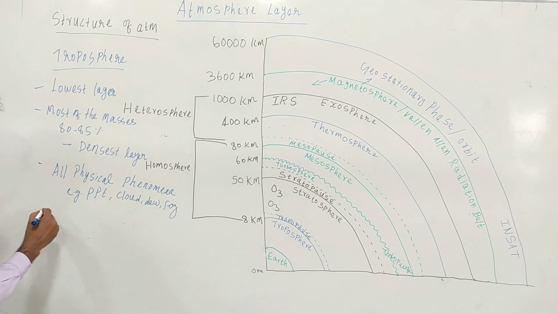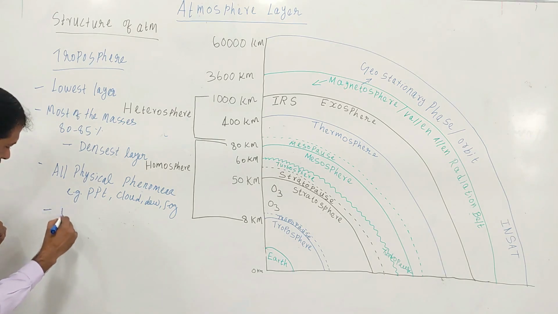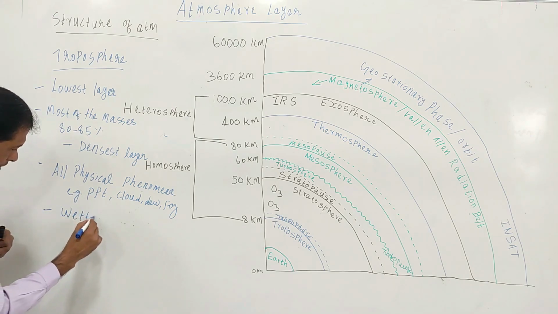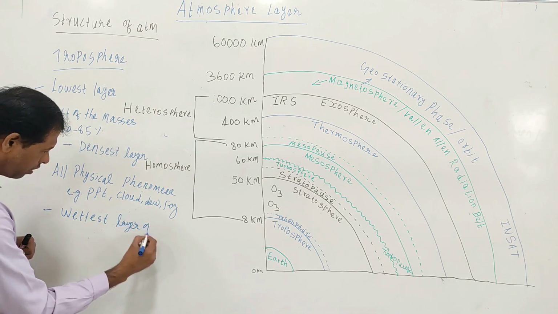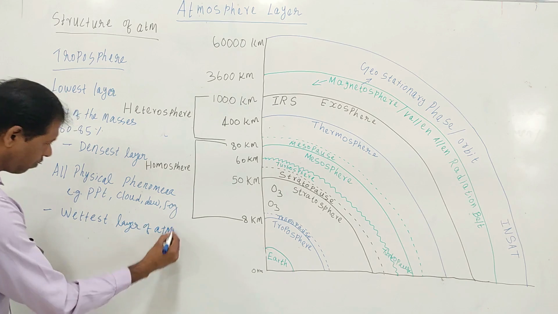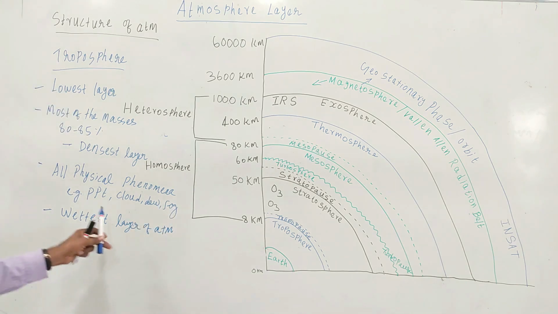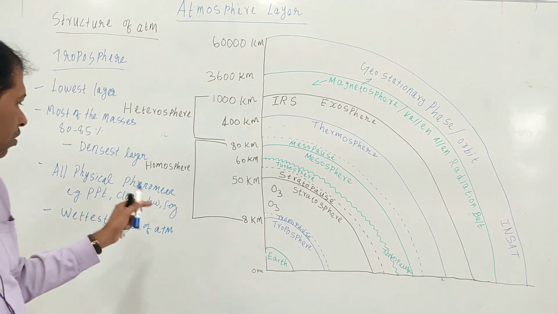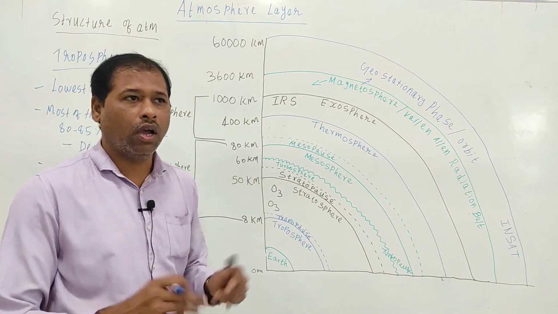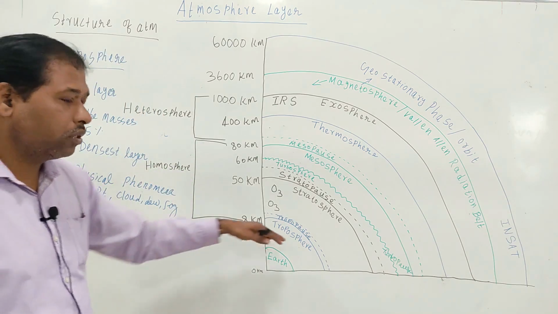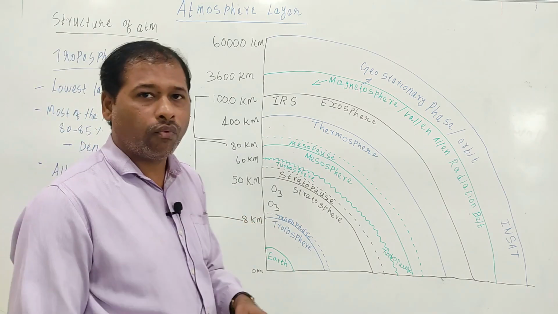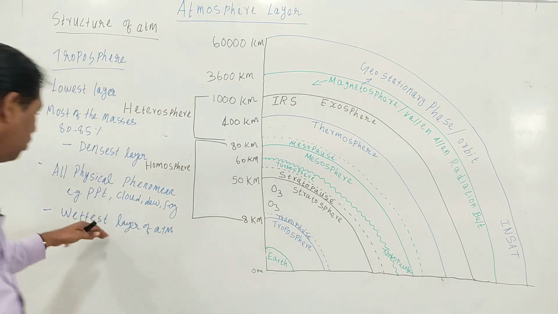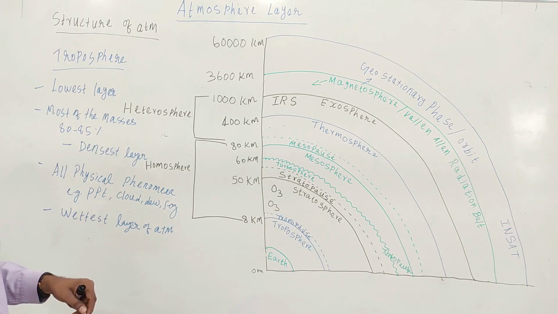That's why this layer is called the wettest layer of atmosphere, because the cloud formation, dew and fog all occur here, and this troposphere contains more water vapor.